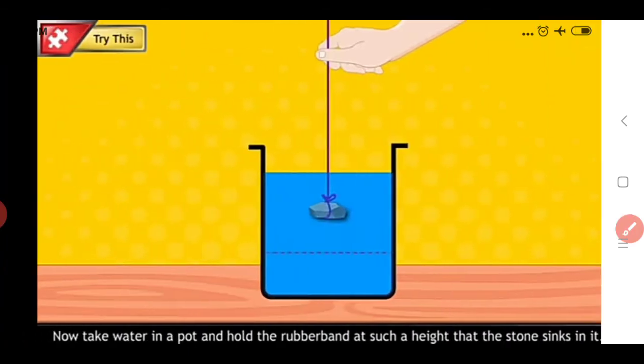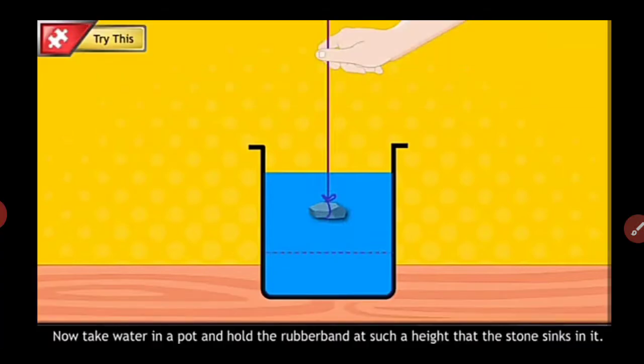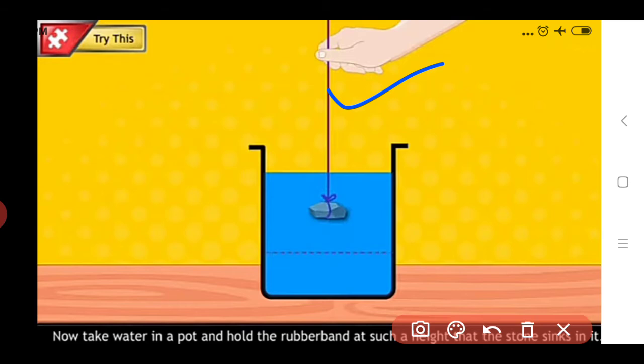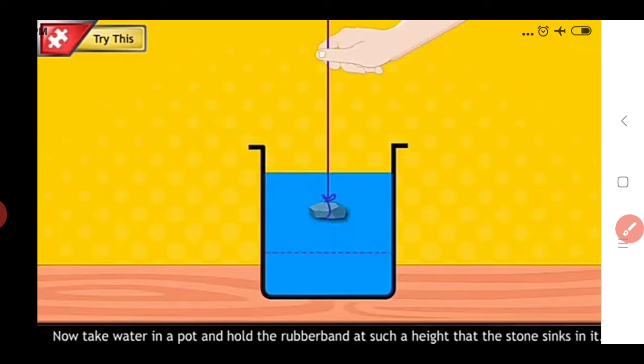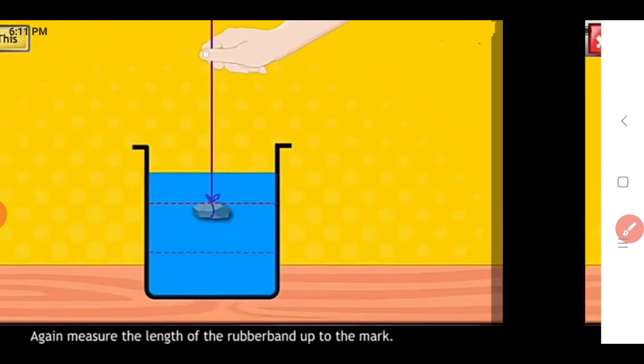In the next step, take water in a pot and hold the rubber band at such a height that the stone sinks in it. You should hold this rubber band at such a height that the stone sinks into the water. If we see this figure, in that way you should sink the stone inside the water to a certain height, as you see in this figure. In that way you should do this.